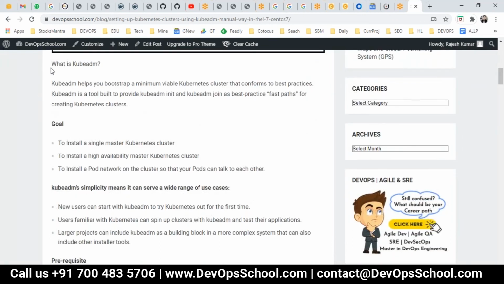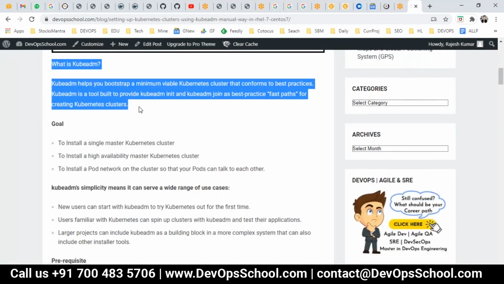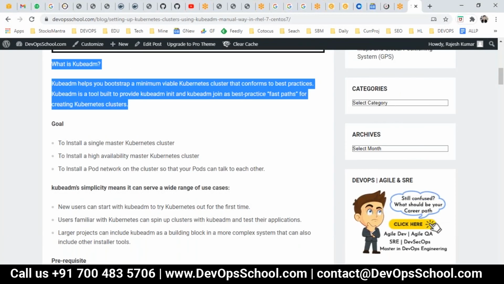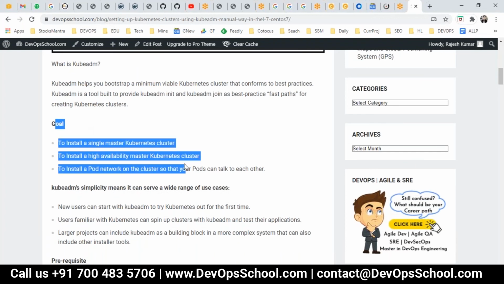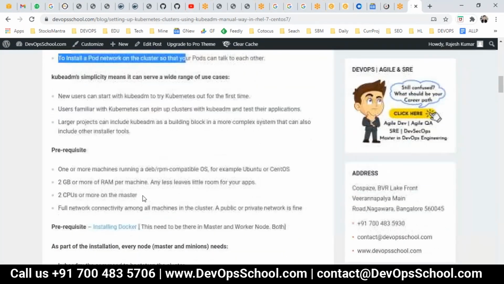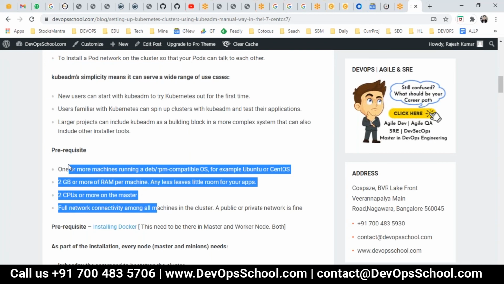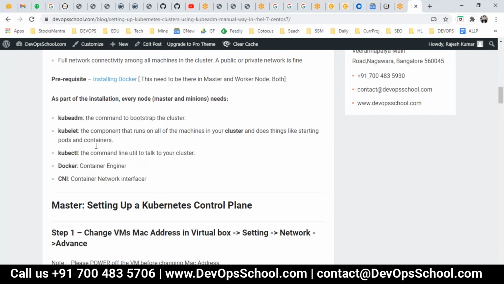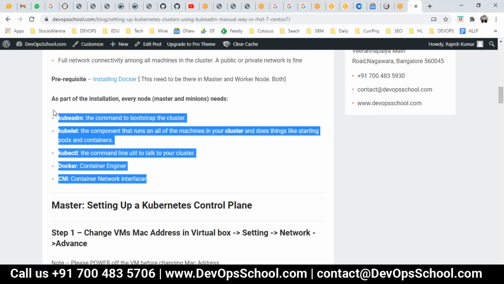Okay, now what is kubeadm? Minimal explanation again. Kubeadm is one of the open source utilities. In fact, everything is open source, guys, here. So you can read it in the GitHub pages or Google. What is the goal? I have explained it to you through the discussion. What are the prerequisites? Minimum 2 CPU, 4 GB RAM, you should be having it. And what are the tools you require for each node? You need on each node kubeadm, kubelet, kubectl, Docker, and CNI. Okay, CNI means container network interface. So these are the things you need.